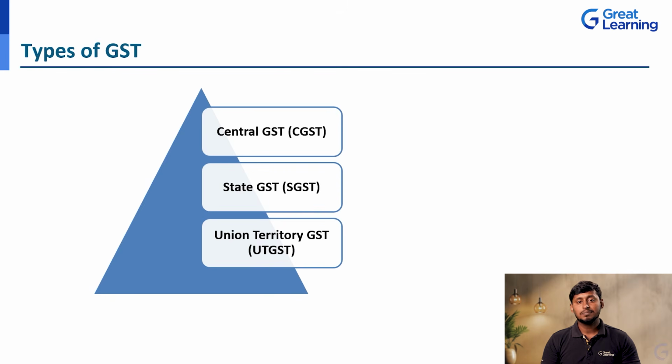And UTGST, for example, I am going to send goods from Karnataka to Andhra Pradesh via Tamil Nadu. The goods start supply from Karnataka, go to Tamil Nadu and then reach Andhra Pradesh. So at that time, three states come into the picture, correct? They are going to check for which state we need to pay tax, how much we need to pay, and how much we need to pay to the central. That is the combination of two or more states and one central. Okay, that we call UTGST in a simple meaning.